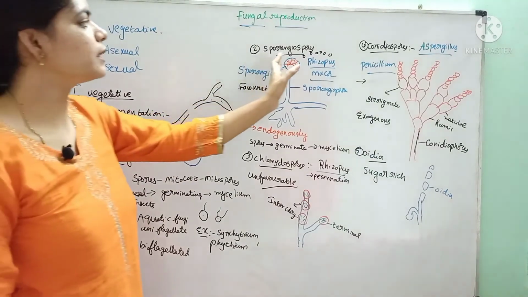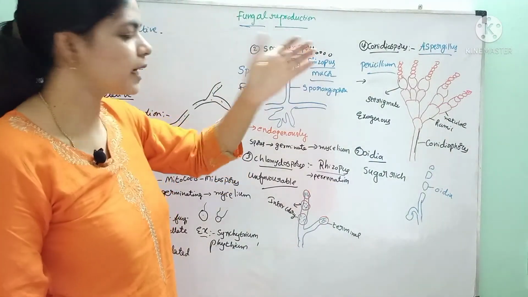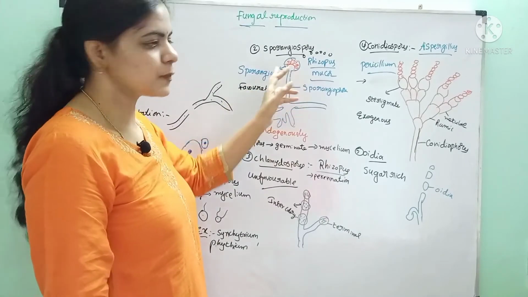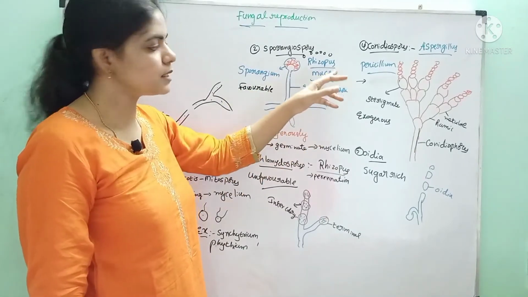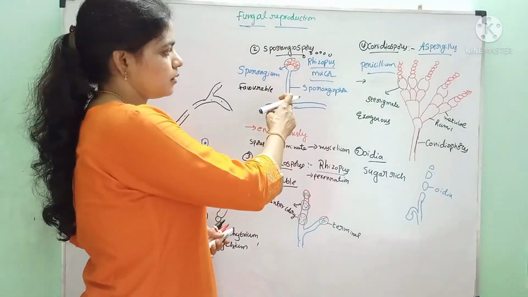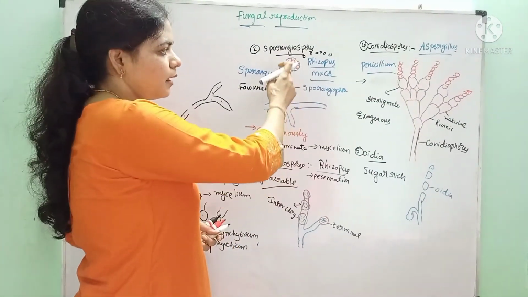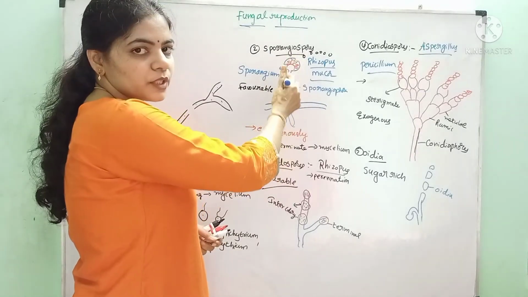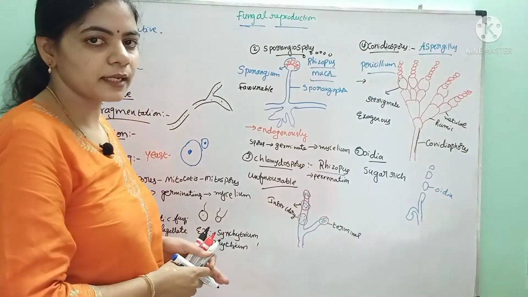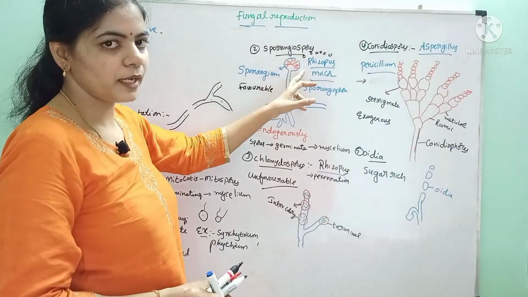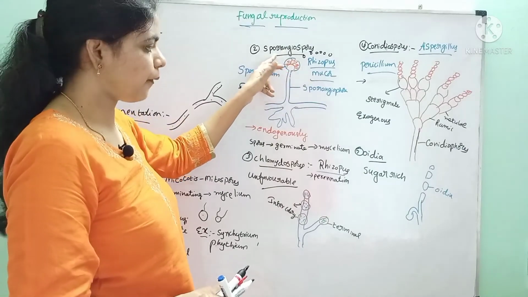And the second one is the sporangiospores. These sporangiospores are produced endogenously inside the sporangium. Examples are Rhizopus and Mucor. Here the sporangium is developed at the end of the sporangiophore, and inside the sporangium these spores develop, hence they are endogenously produced spores, hence the name sporangiospores.